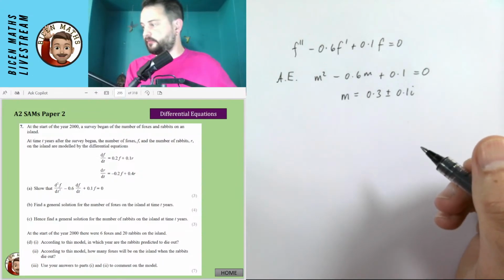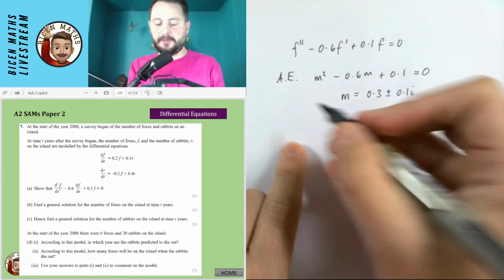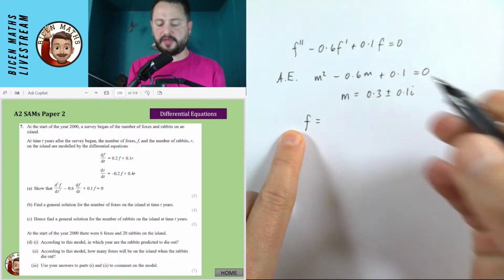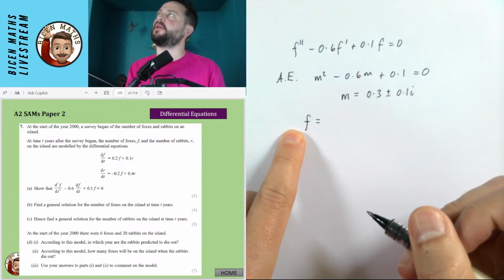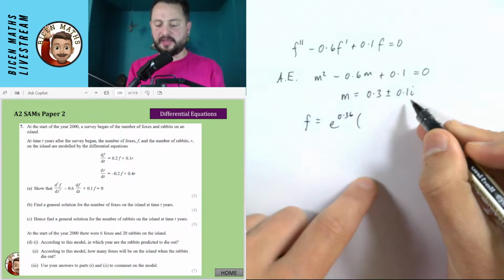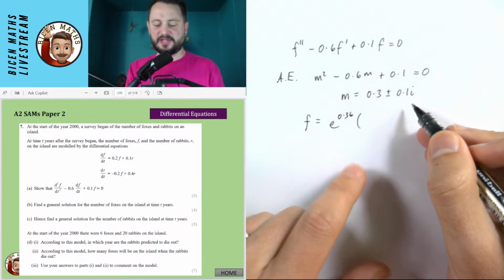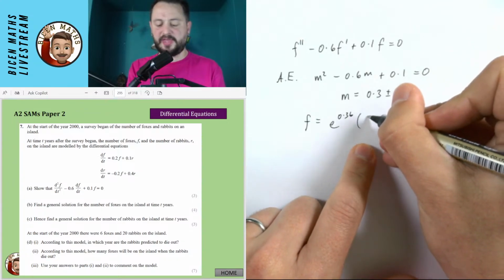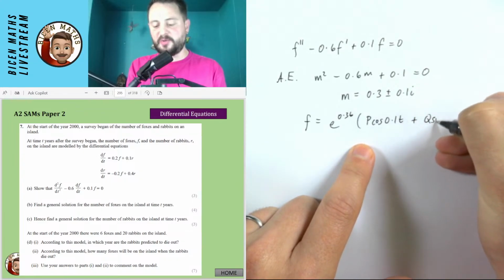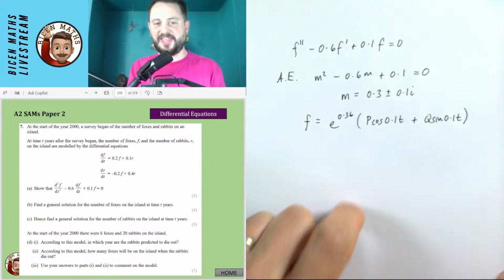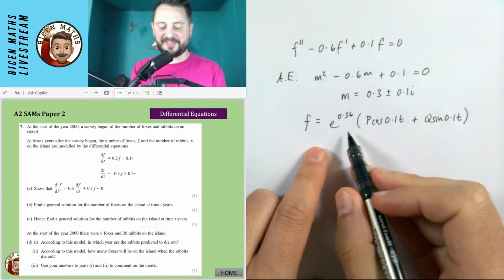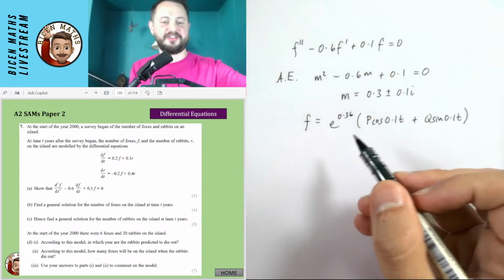Okay. So this is going to be, let's have a look. I think it will be f equals, this is our general solution, e to the 0.3t. And then the imaginary part, I think that's the thing that does the cos and sine. So I think it's going to be p cos 0.1t plus q sine 0.1t. I'm going to look to see if that is the right thing. So I think that's all I need for that first part of the question.